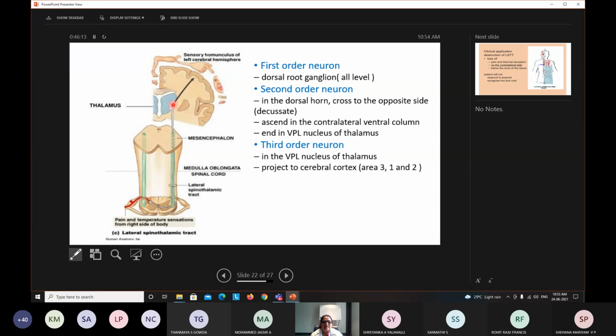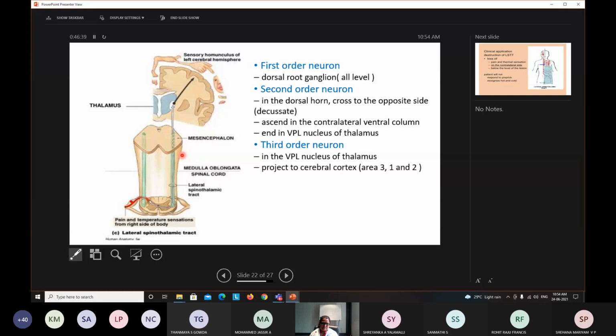Again, it ends in the ventral posterolateral nucleus of the thalamus. From there, the third order neuron projects to the cerebral cortex, somatosensory area 3, 1, 2. There it is projected, and from there the process occurs and the required information comes through the descending tracts to the respective organs.